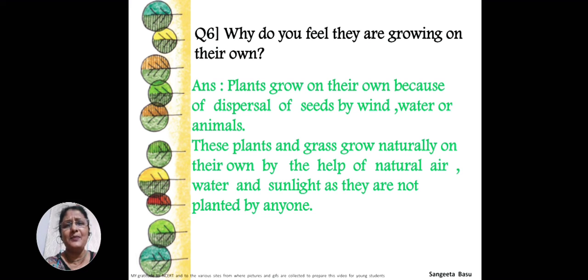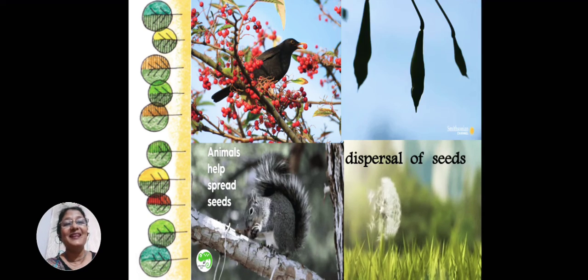So these are very simple questions, children, which you can actually write by what you are seeing around yourself. Okay, answers can change. You need not write these answers only. These are only sample answers to help you all.